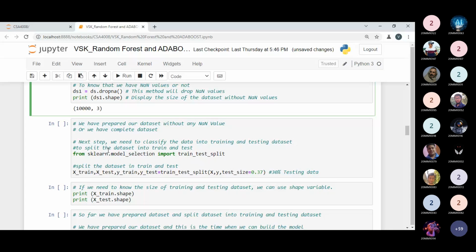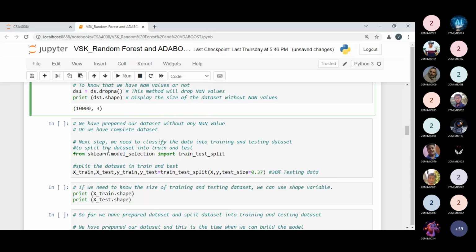Our next step is to split our data set into two parts: a training data set and a testing data set. Of course, using the model selection library from the sklearn package, I have to use the important train_test_split method. By choosing this method, we need to pass x and y, which are parts of our data set. We have already copied this information, height and weight and gender, so here we can pass it.